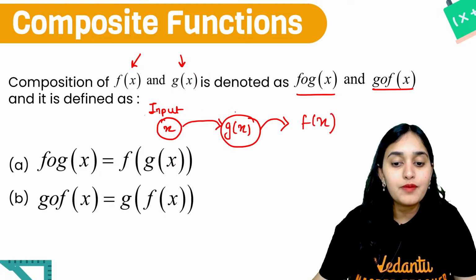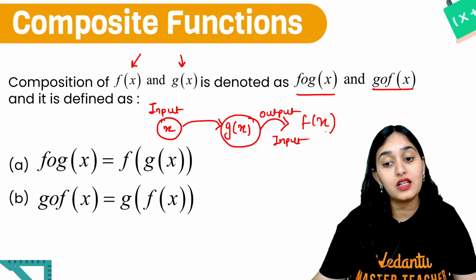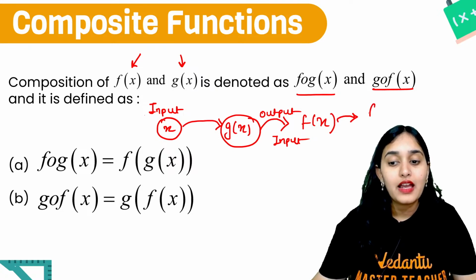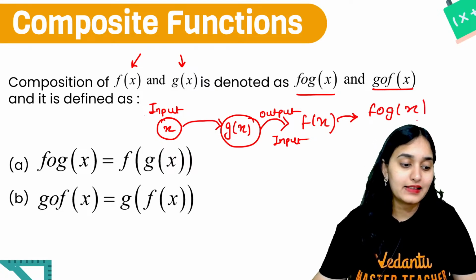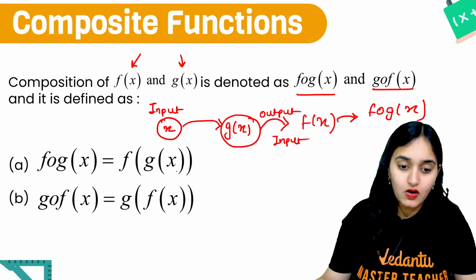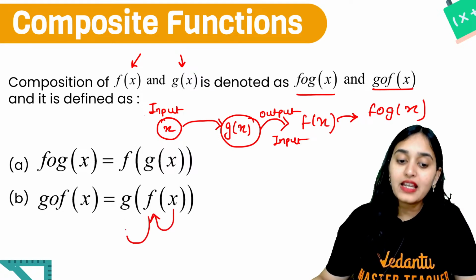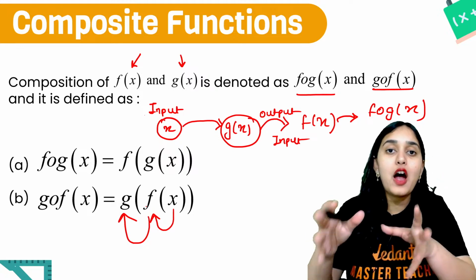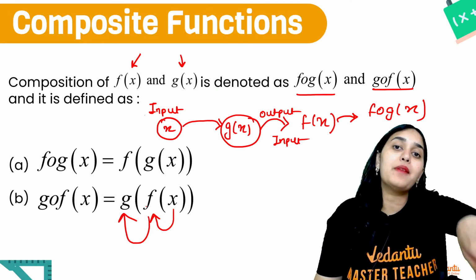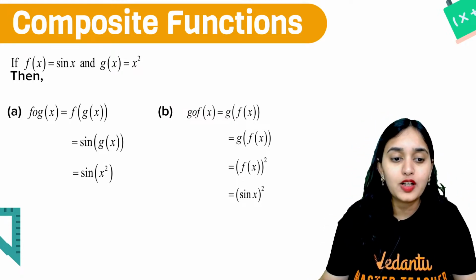So this output becomes the input of the f function, and then you get fog of x. So finally you get the composition of the two functions. Similarly here, x is the input of f, and whatever is the output of f of x becomes the input of g of x. Let's understand this with the help of an example also.